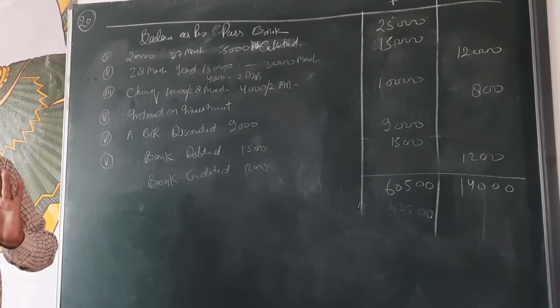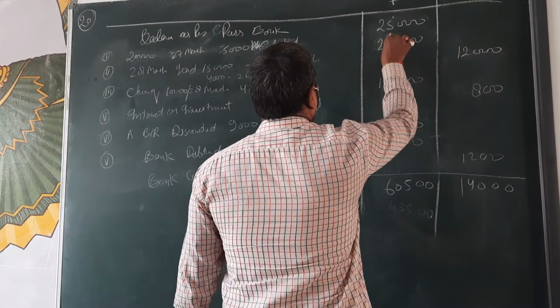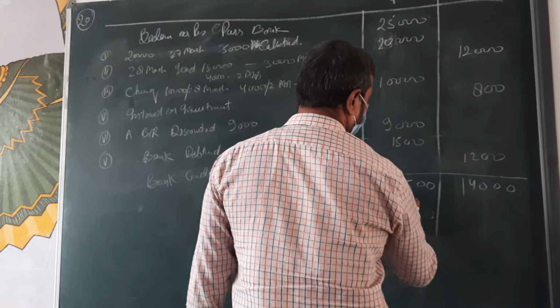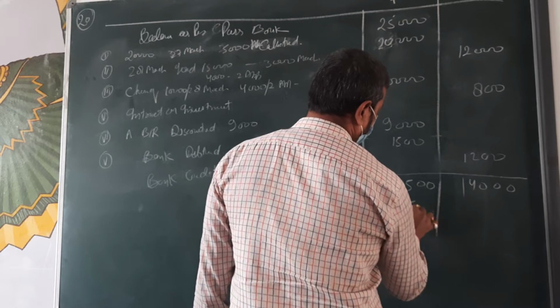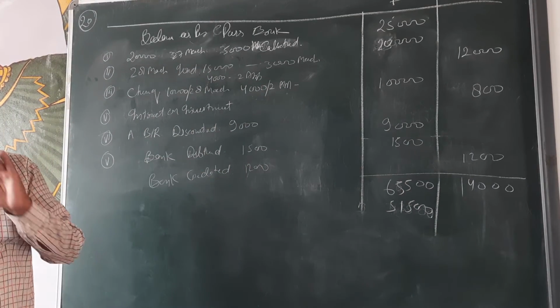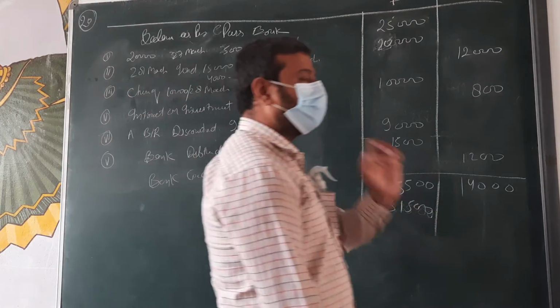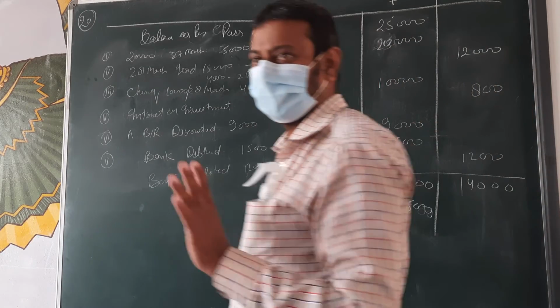If 1st April, it means on 31st March that amount is also not clear. Read it very clearly. So this amount 20, then total amount is 5, then 51.5. This amount is coming out of 51,500. Always in accounts, read the question very clearly. Otherwise, you will face a problem.